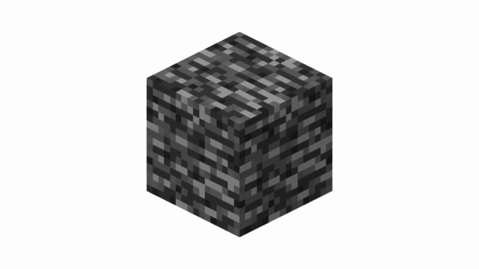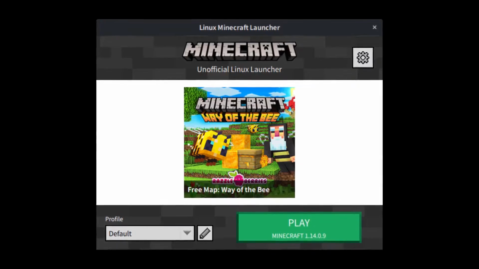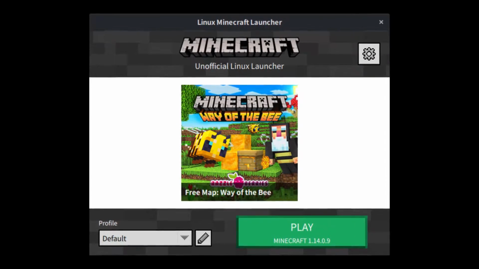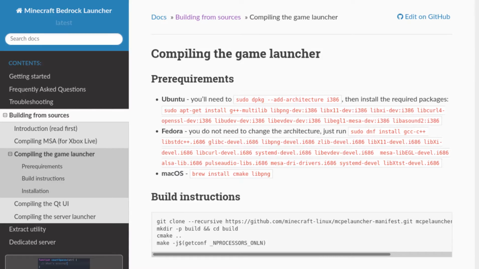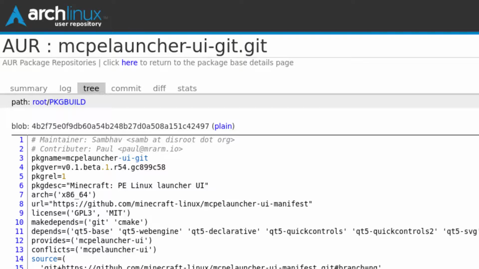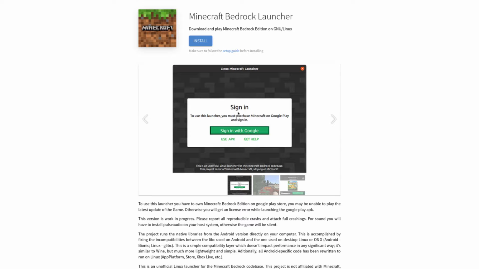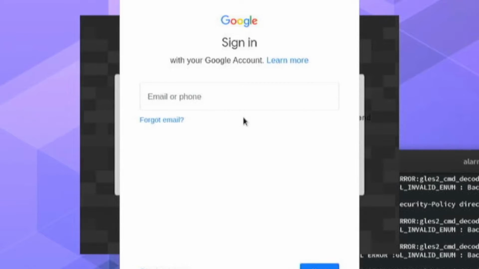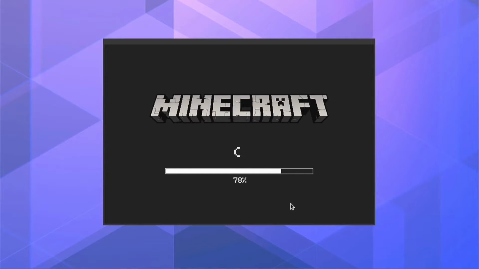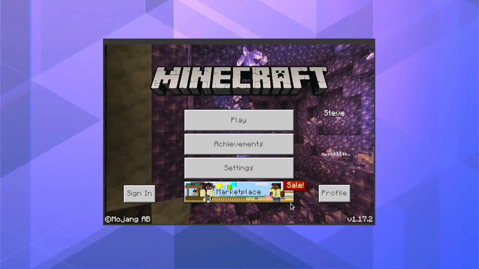Minecraft Bedrock is playable on Linux using MCPE launcher, which I made a video about a long time ago, link on the top right. I couldn't find any instructions for compiling MCPE launcher on ARM, and the AUR packages were x86 only. However, the Flatpak for MCPE launcher actually installed. It wouldn't launch because of a missing Wayland plugin, but this can be worked around by launching the Flatpak with --socket=wayland. Now, I signed in with my Google account to get the APK, and surprisingly, the game launched and took less than a minute to load.